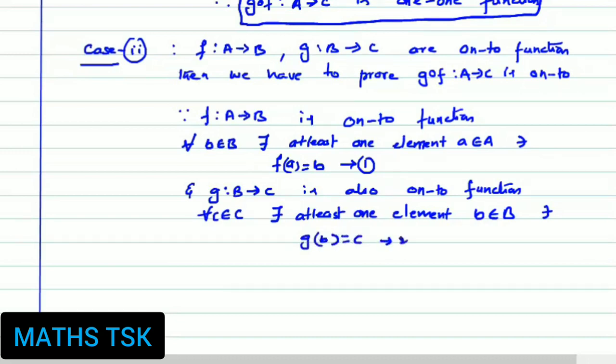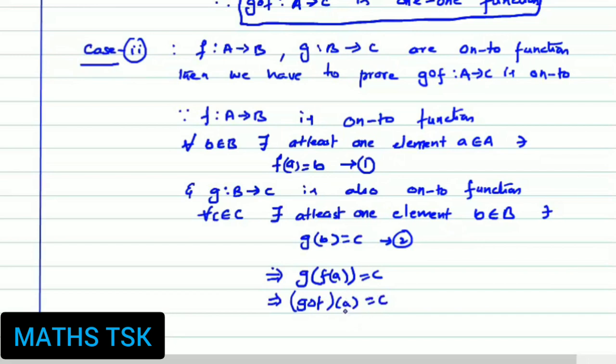This is number 2. So from 1 and 2, look here. What is b? Substitute b as f(a) in this. This implies g(f(a)) is equal to c. This implies g∘f(a) is equal to c.